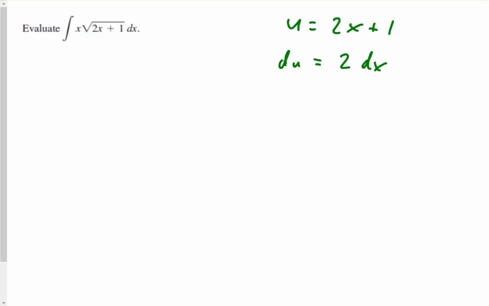So if u equals 2x plus 1, and I solve this for x, subtract 1 from both sides, I have u minus 1 equals 2x, divided by 2.